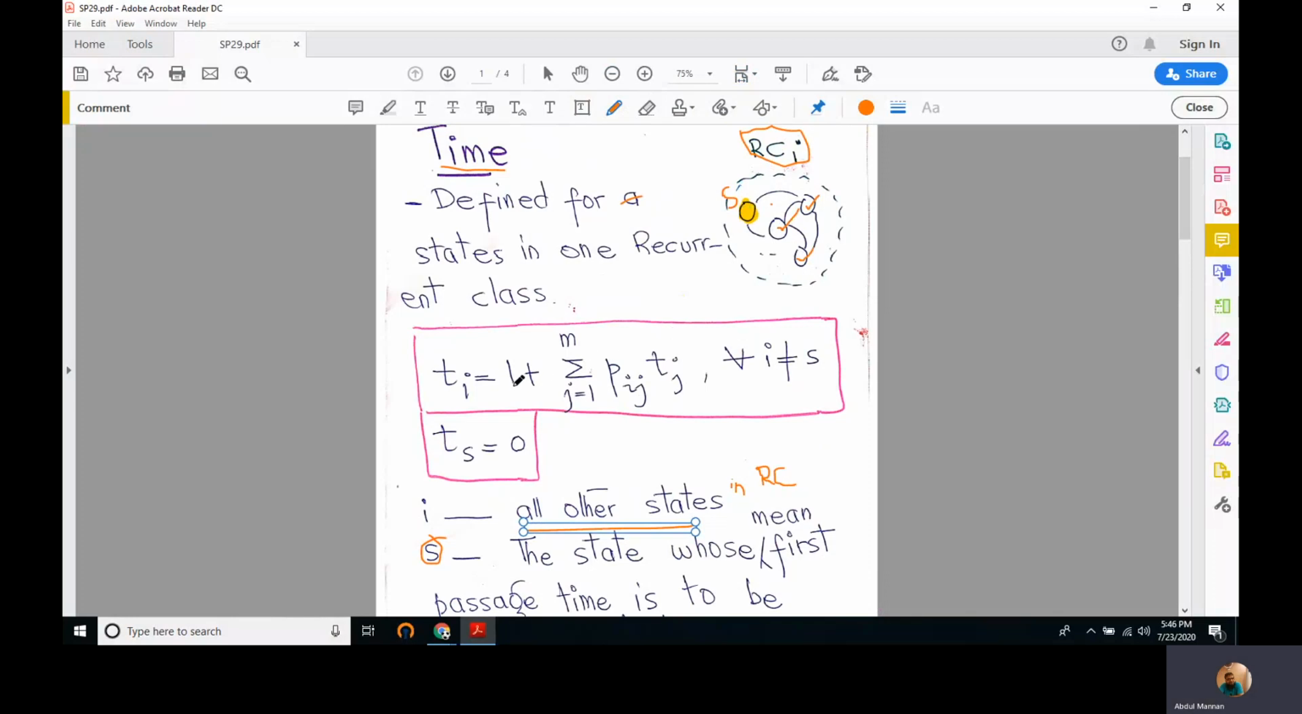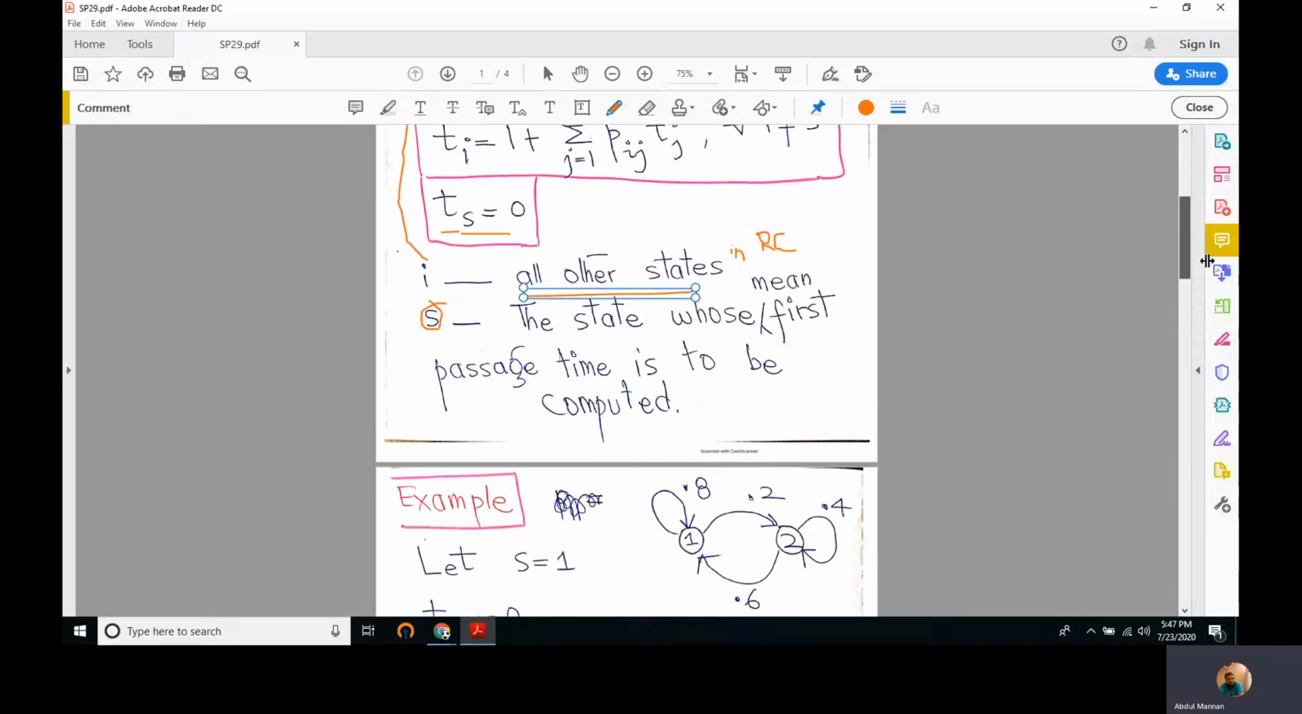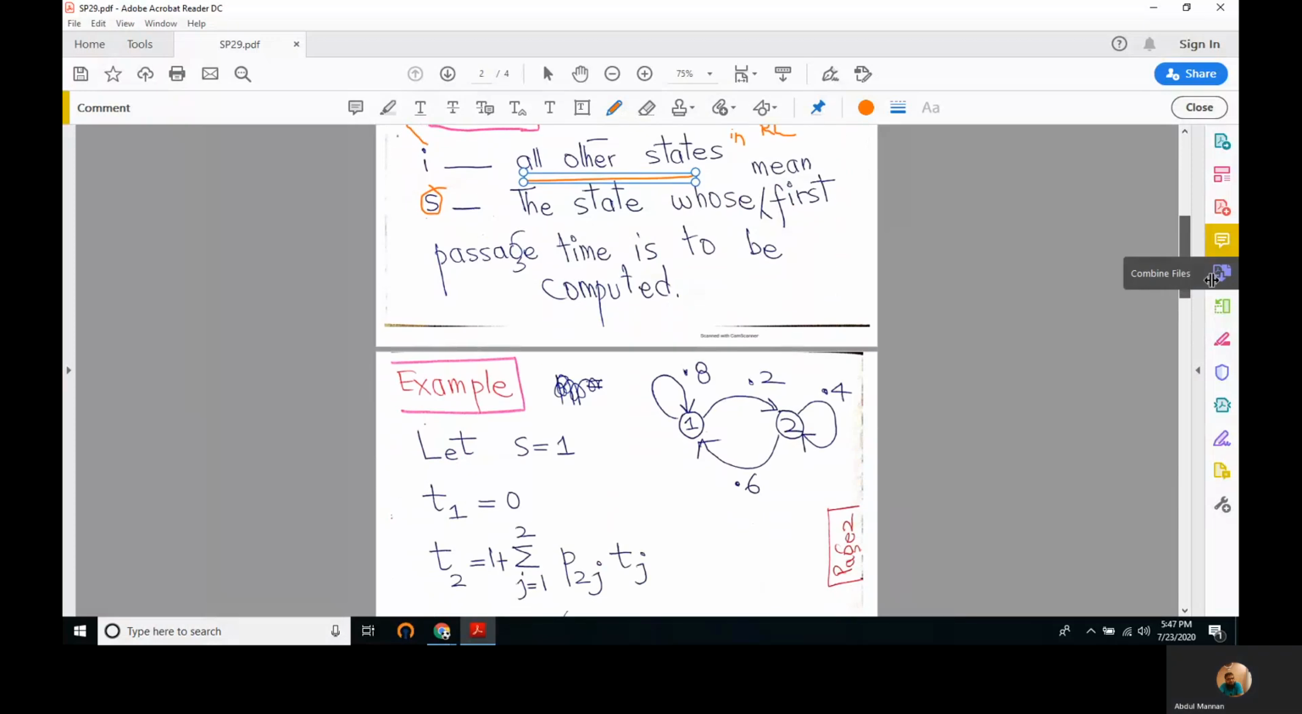So for all other states, we have the same recursion based formula that we introduced 7 or 8 lectures before. And for the state for which we want to compute the mean first passage time, we'll keep t for that state equal to 0. So this is the mathematical basis of the concept. Let's try to understand the concept better with the help of an example.